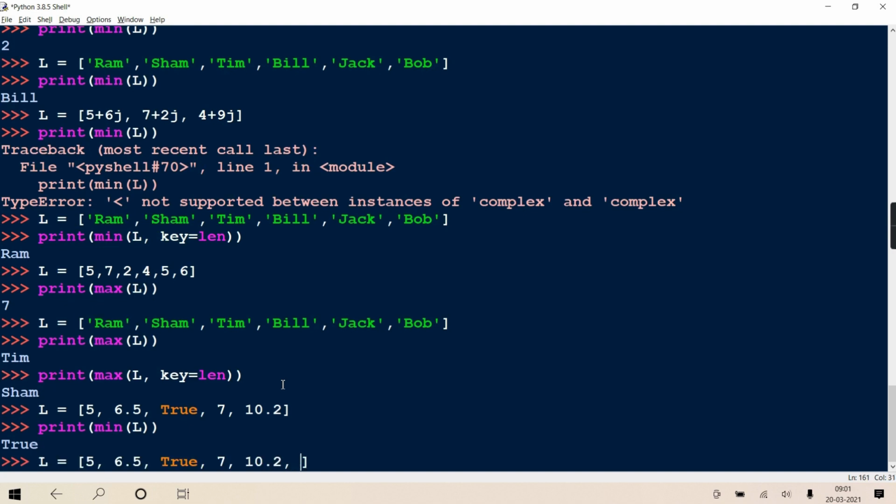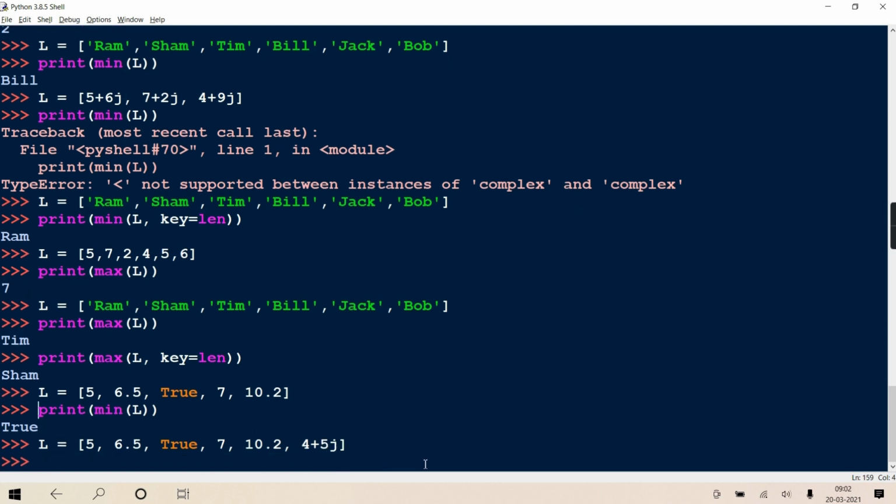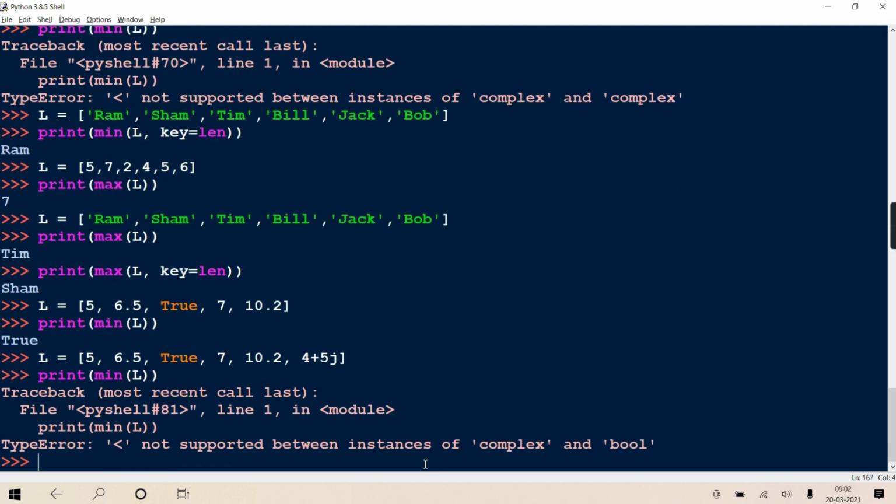But suppose some hybrid thing comes, like 4 plus 5j, which is not compatible with int, float and boolean. Any combination between those three is allowed. So it may generate an error, because you cannot compare a complex with a boolean or a complex with an integer.